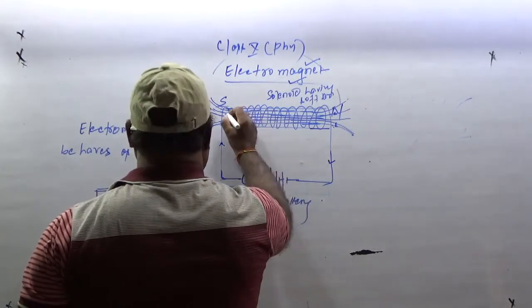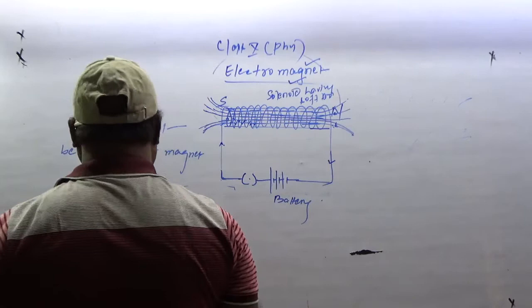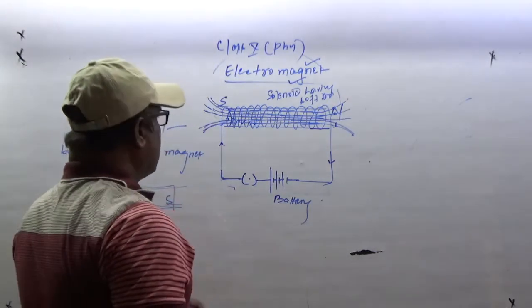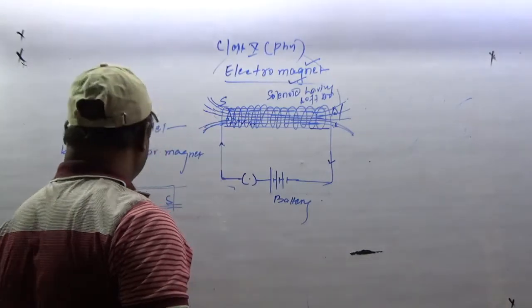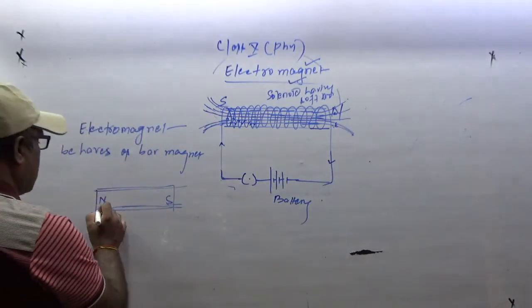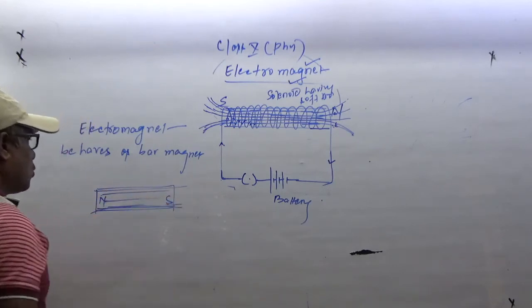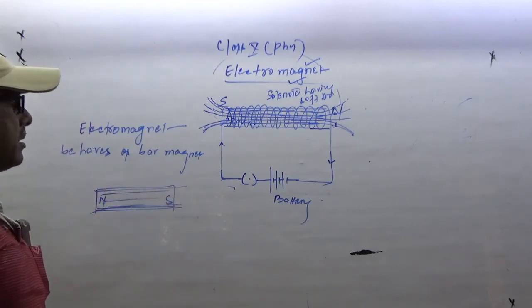So, inside the electromagnet, if you draw the magnetic field lines, they are parallel to each other. Here, the magnetic field lines. Alright? So, an electromagnet behaves as a bar magnet.